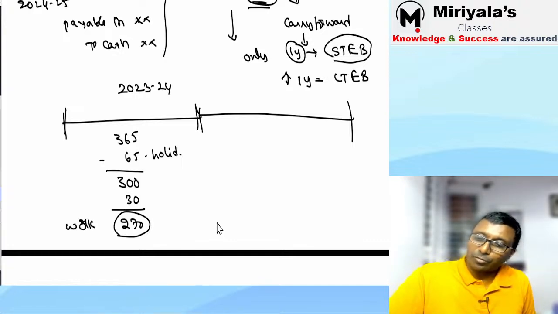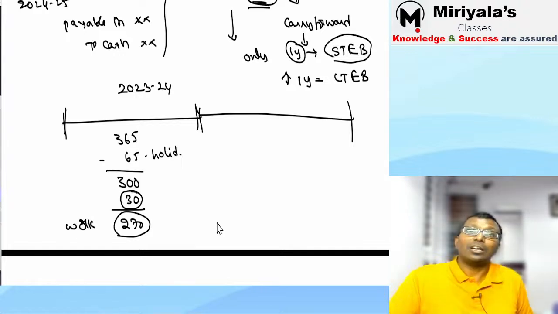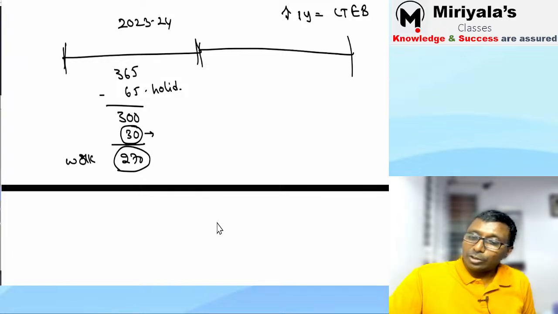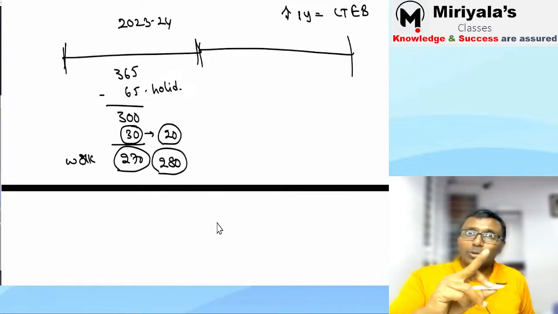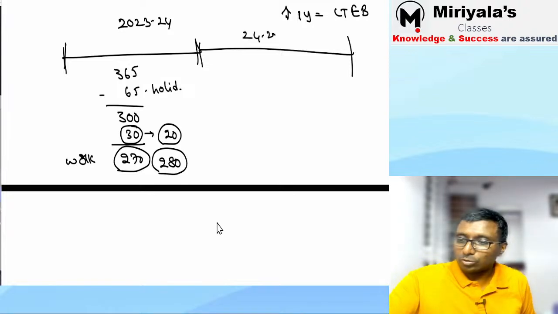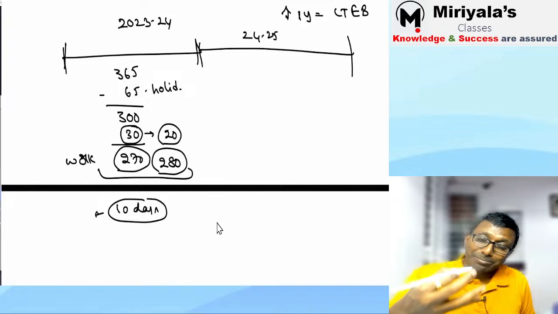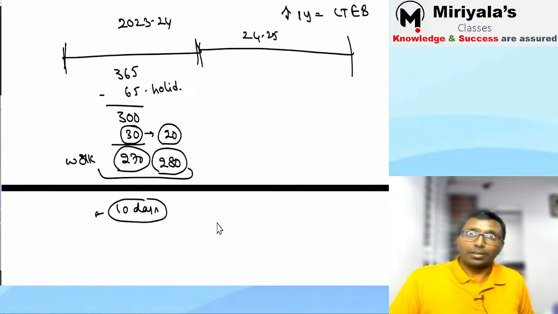Have you understood my point? If you assume that all 30 days you have utilized, 270 days you are supposed to work. Now the situation is, suppose you have taken only 20 days holidays. In that sense, you have worked 280 days in the current financial year. Here you worked 10 days extra. Listen carefully. 10 days extra work means the company must have benefited from 10 days of extra work. Obviously every hour is important, every day is important.